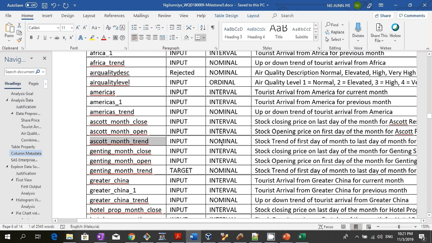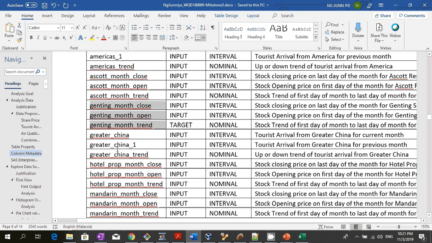The trend is nominal data and the price is interval data. The trend compares the opening price and the closing price. So I have this for Escort, I have this for Genting. Greater China is the tourist arrival from Greater China, which is China, Hong Kong, and I believe Taiwan is included.